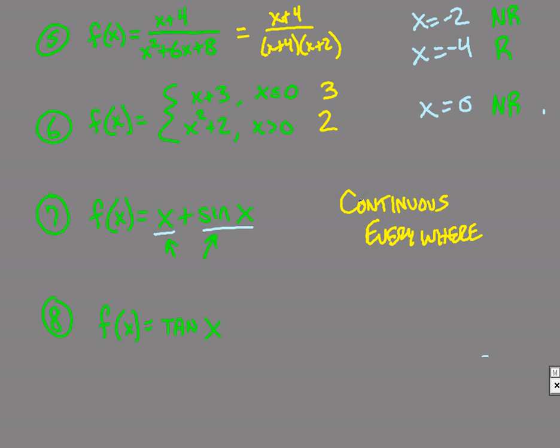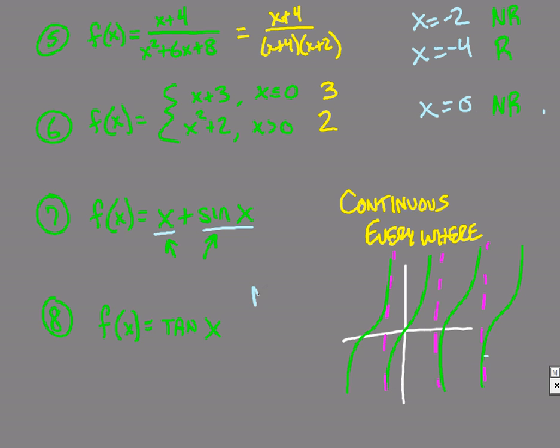Now, last one, tangent. Is there any place tangent is not defined? Well, if you were to take a look at the graph, it would look kind of something like this. It just kind of keeps repeating in both directions. Each of these are little vertical asymptotes because if you remember at pi over 2, at 3 pi over 2, at 5 pi over 2 on your unit circle, you always got where you were dividing by 0. You have these asymptotes. So no, this is definitely not continuous everywhere.